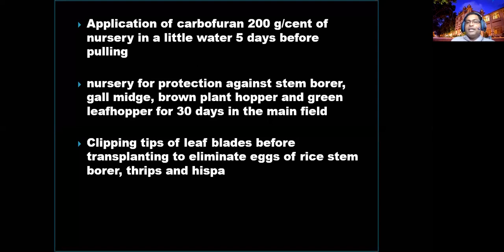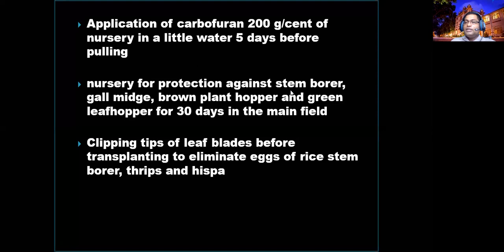And the nursery protection, I already told you, right? If you are suspecting your field will be targeted by stem borers, yellow stem borer, brown plant hoppers, green leaf hoppers, and gall midge, definitely you should not go for direct sowing. You have to maintain the nursery for at least a month. Once your seedling is at the 3/4 to more than 4 leaf stage, you can transplant and escape from the initial pest attack.